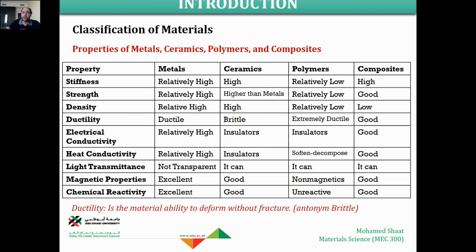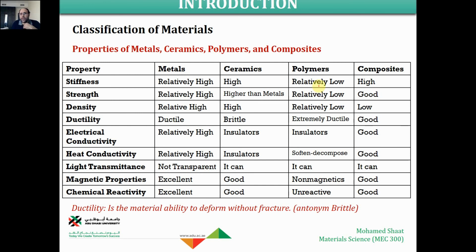To remember brittle, think of glass directly. They are insulators in terms of heat and electricity. They cannot transmit light. They are good in terms of magnetic properties and chemical reaction.